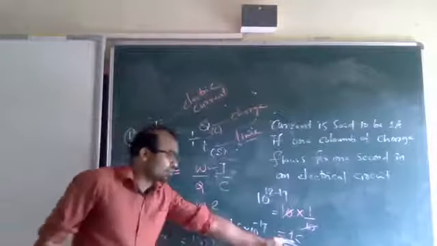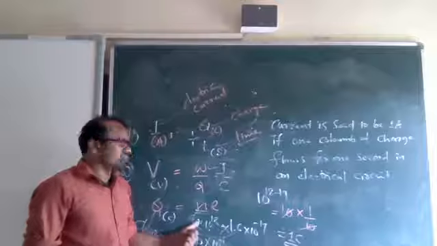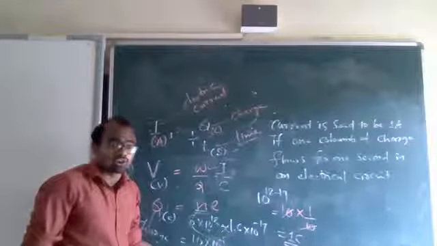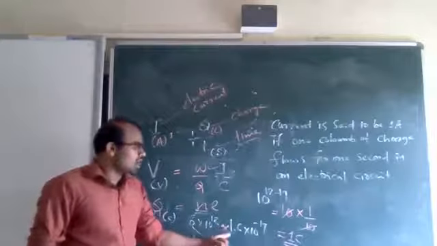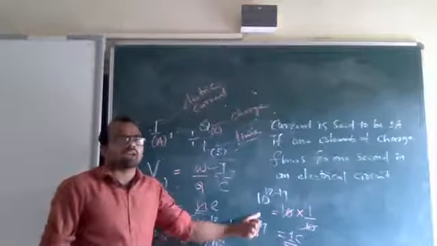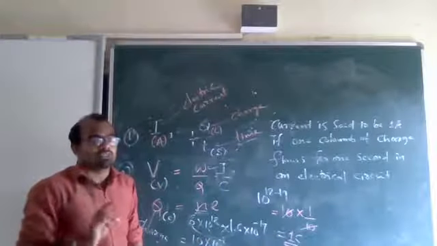So in 1 coulomb of charge, there are 6 into 10 to the power 18 electrons, and on each electron there is 1.6 into 10 to the power minus 19 charge. Questions will come for 1 mark.